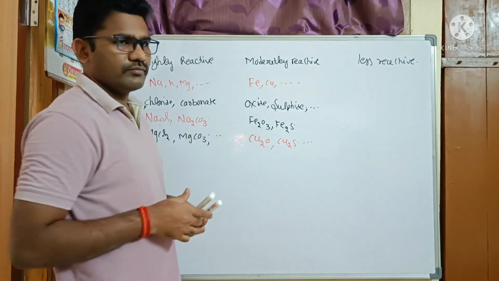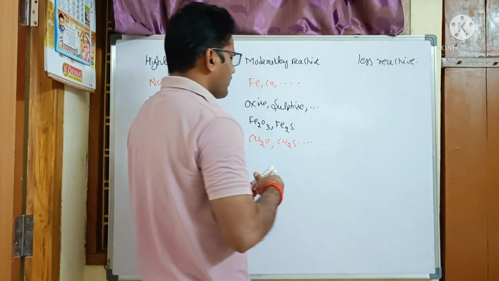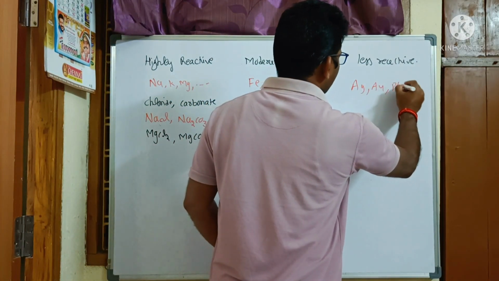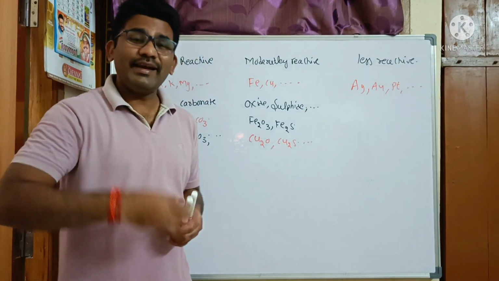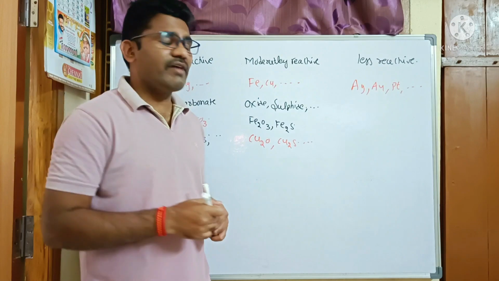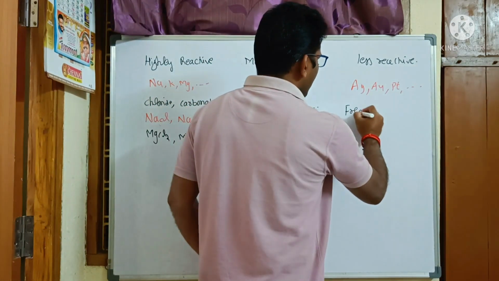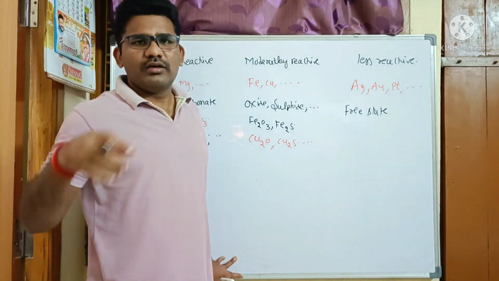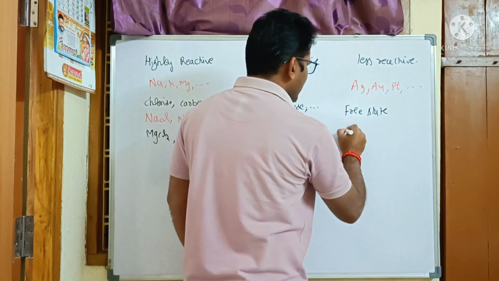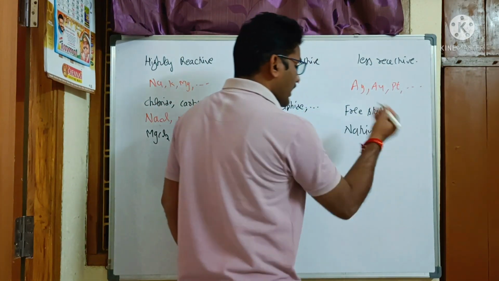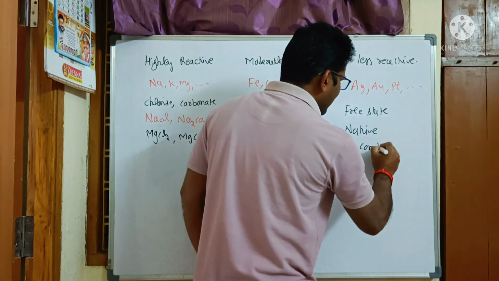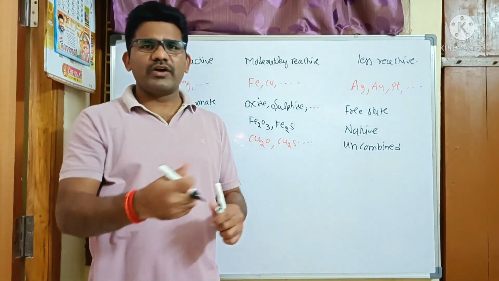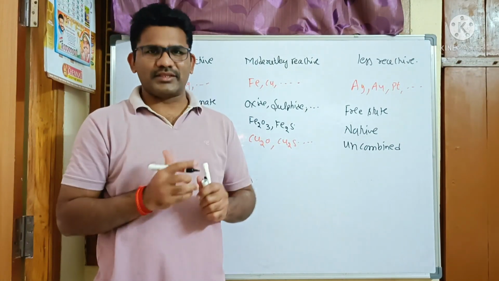Then what about less reactive metals? Examples of less reactive metals are gold, silver, platinum, etc. As they are less reactive, they are available in the free state. That means they do not combine with any other elements, or they are available in their native state, or they are available in the uncombined state. That means they are ready to extract. That means from the earth's crust itself you can extract them just by applying two to three simple methods.